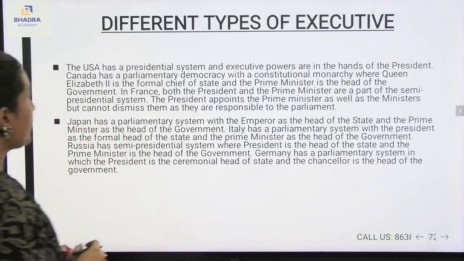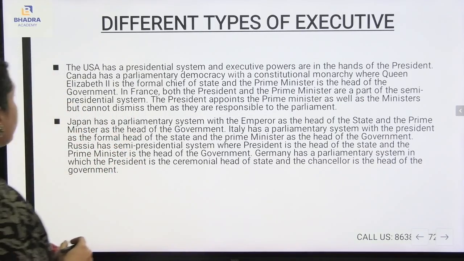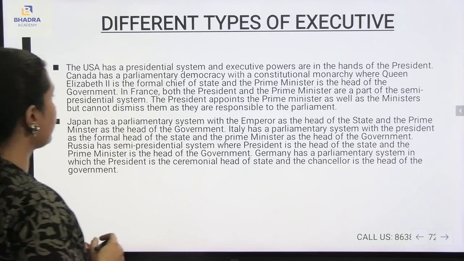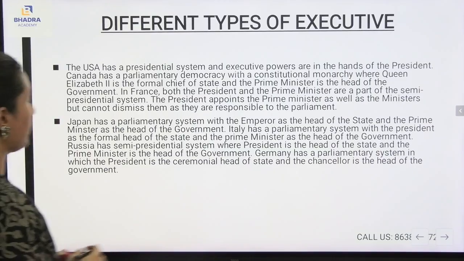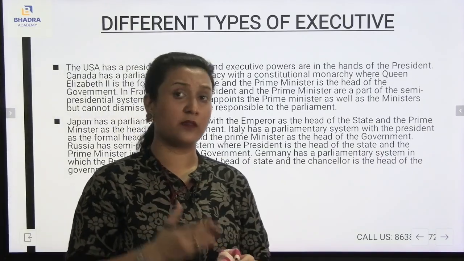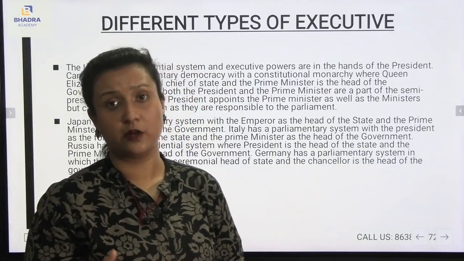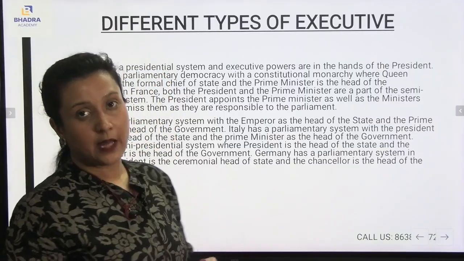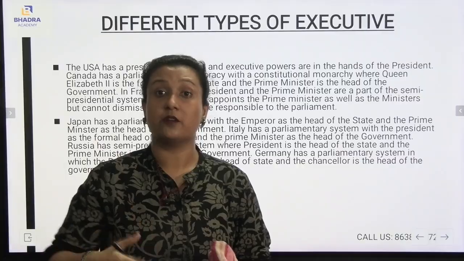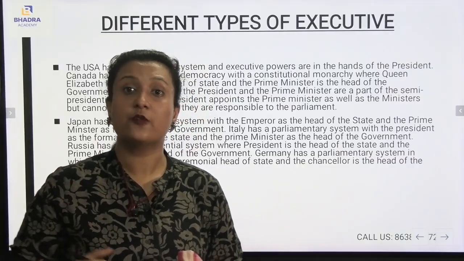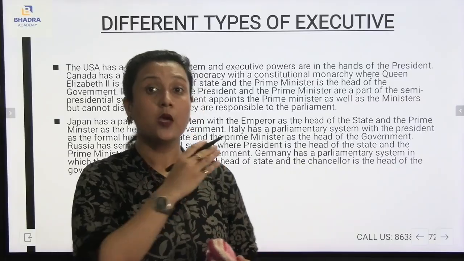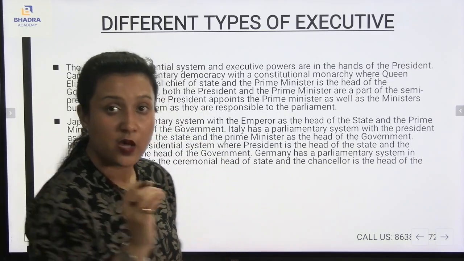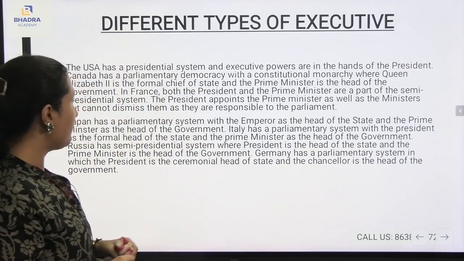Now, in France, both the president and the prime minister are a part of the semi-presidential system. The president appoints the prime minister but cannot dismiss them as they are responsible to the parliament. In France, both the president and the prime minister will be heading the country. On the other hand, the president appoints the prime minister. If I talk about our country, our prime minister actually appoints the president, but here the president will be appointing the prime minister and both will be heading the country. So these are the executive powers of France itself.